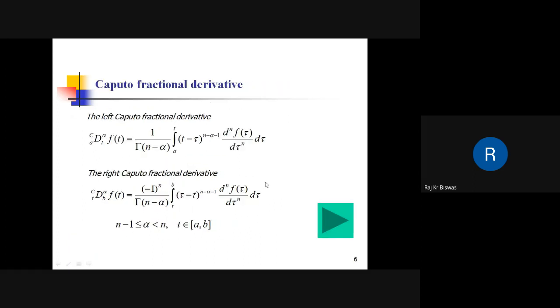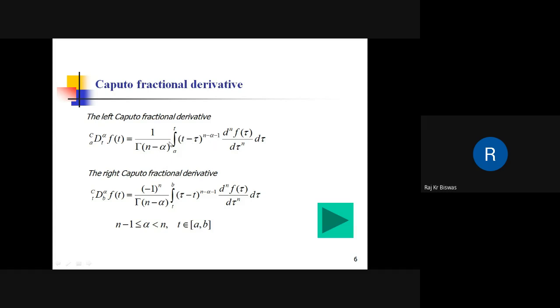Now next is the Caputo fractional derivative. So this derivative of a function f(t), this is the Caputo fractional derivative operator. C is used to indicate this is in the sense of Caputo. Right? So here is the difference. In our previous definition, first we do the integration, then the differentiation.